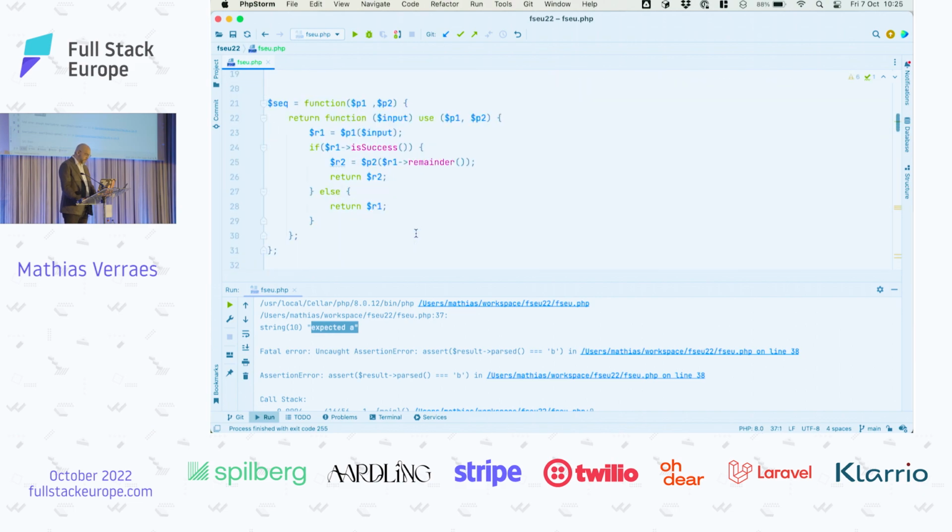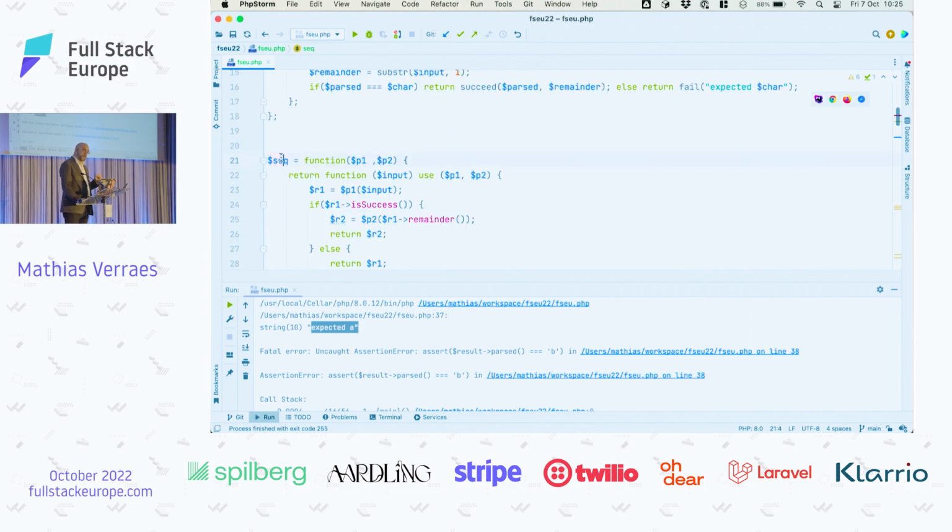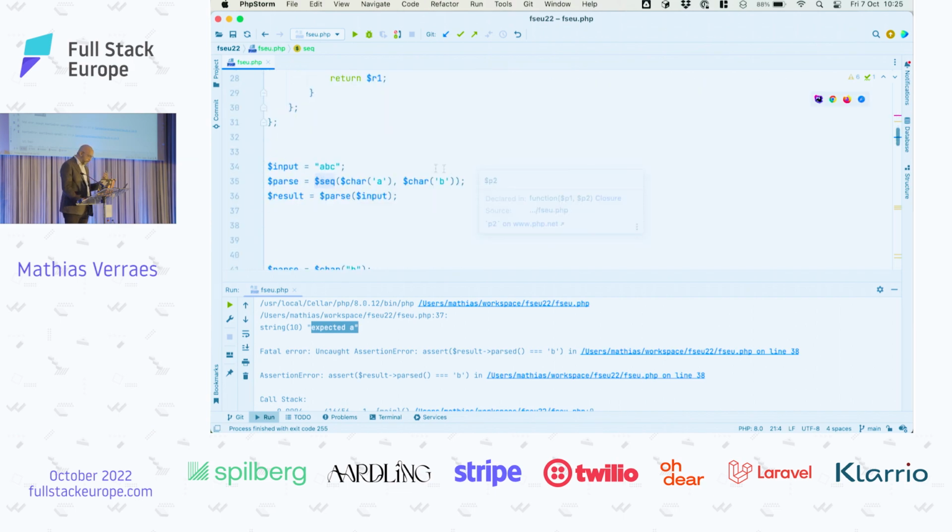Of course, now we lost some information, which is the A, right? But the point of this sequence parser is not to capture everything. For example, when is this useful? If we want to capture a B that is surrounded by braces, right? So now we could do this.